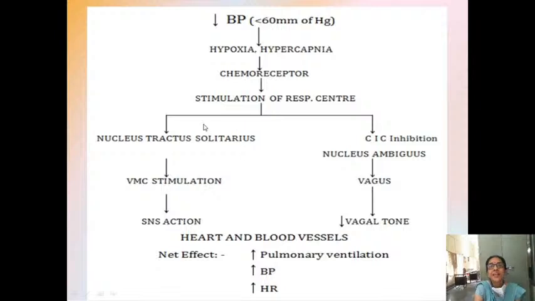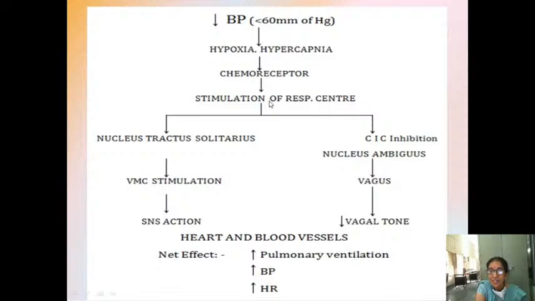When the BP has fallen, supposing BP has fallen to less than 60 mmHg, tissues are receiving less blood. So oxygenation of the tissues has decreased: less oxygen and more carbon dioxide. So they will stimulate the chemoreceptors. When the chemoreceptors are stimulated, they will stimulate your respiratory center.